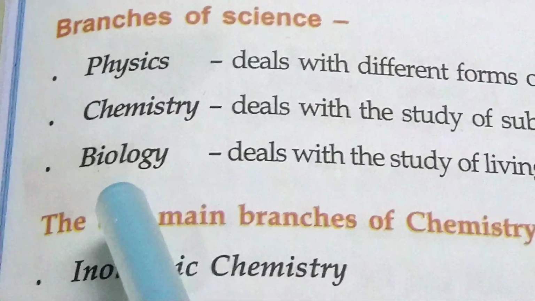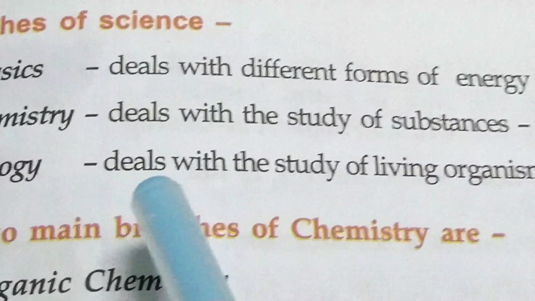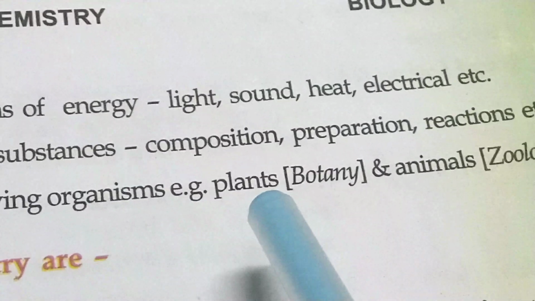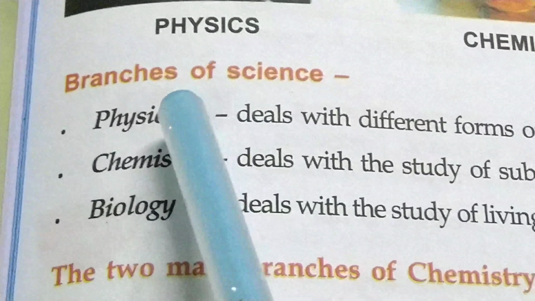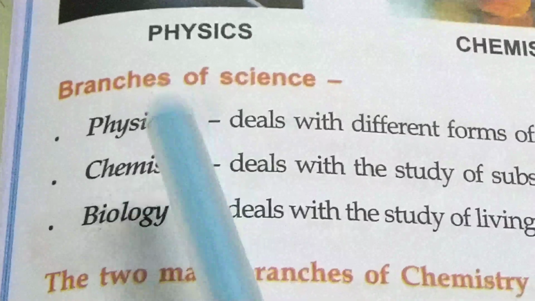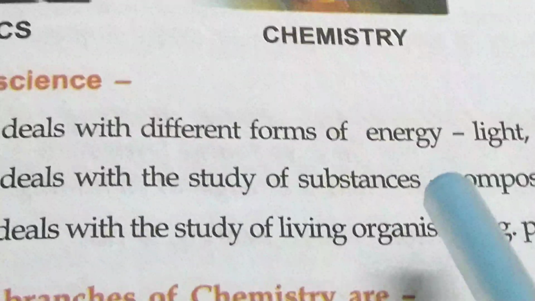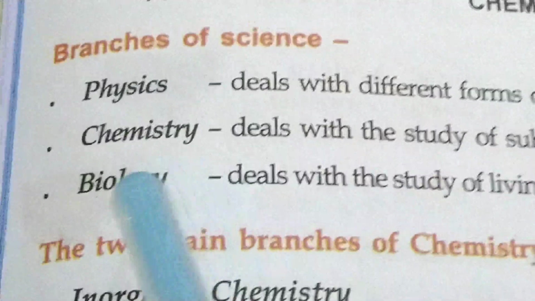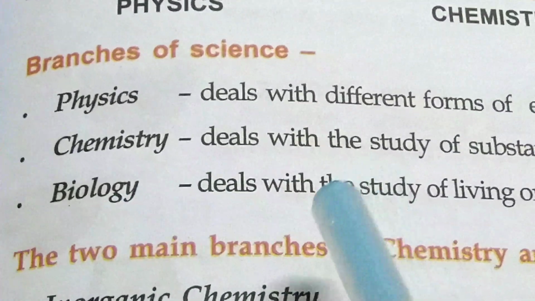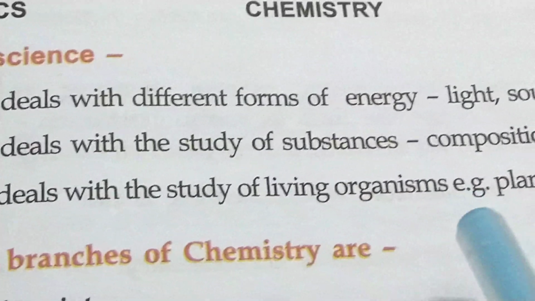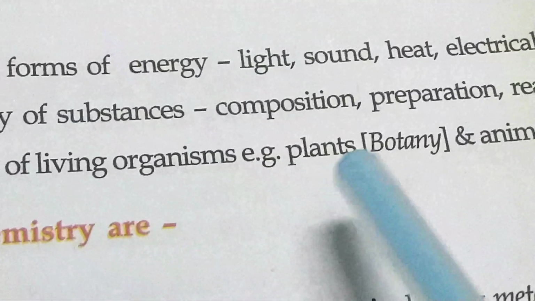Another branch is biology. It deals with the study of living organisms. It may be plants and animals. So, physics and chemistry both deal with non-living substances. In the same way, biology is a branch of science which deals with living organisms only. It may be plants or animals.